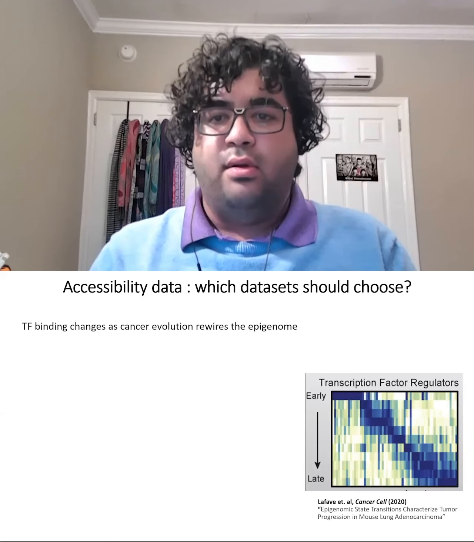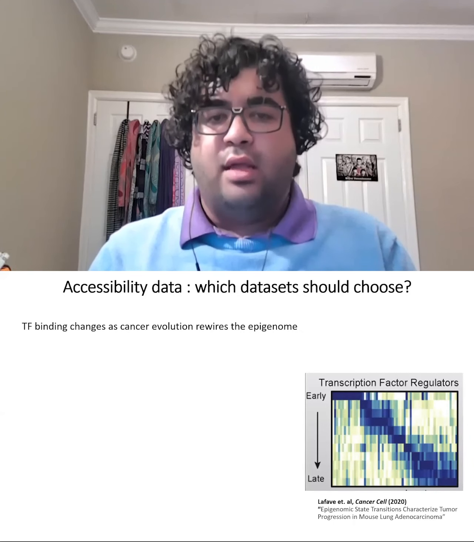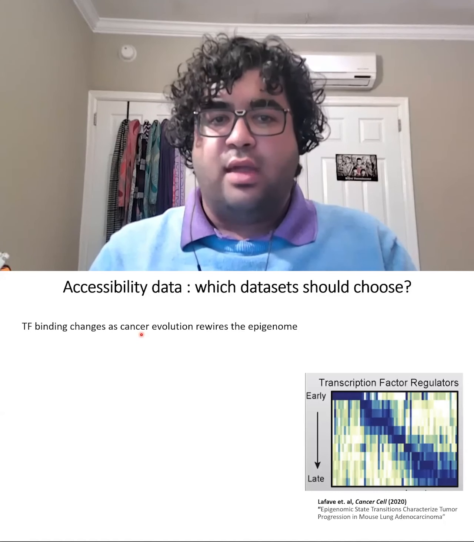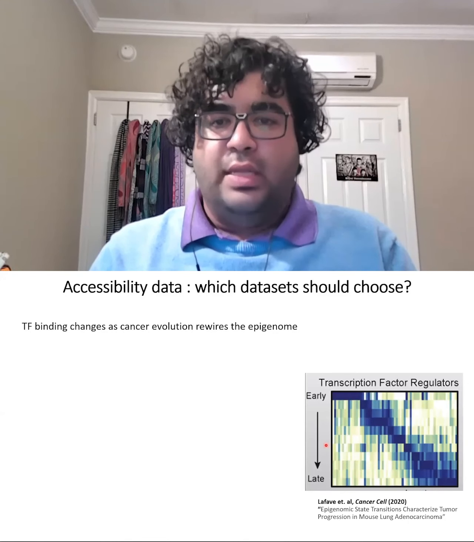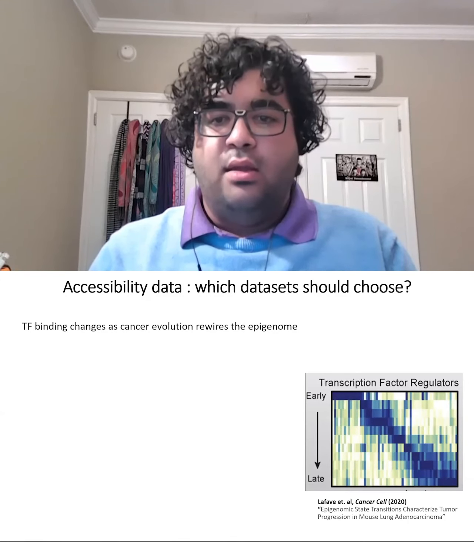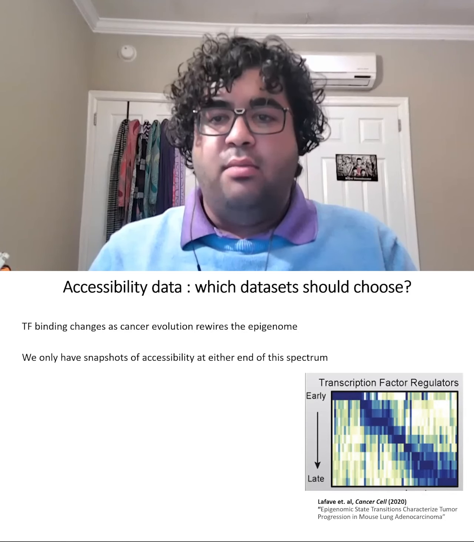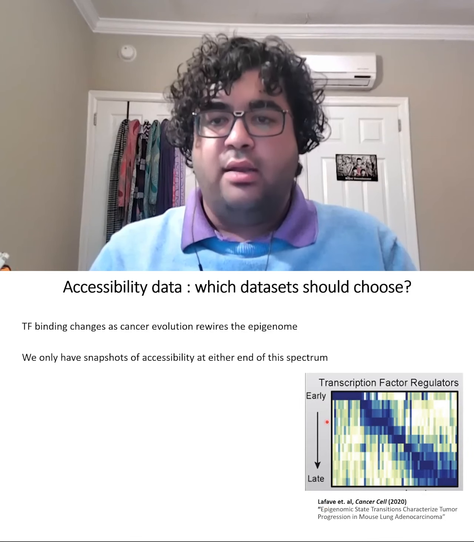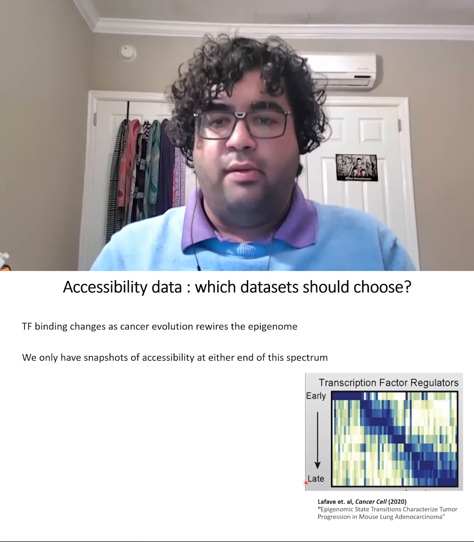This shifts the problem to deciding what the right accessibility data for a given case is. Several factors can contribute to this choice. Transcription factor binding evolves as the cancer evolves, shown here in this study. This means that accessibility in normal samples, which are tissues, and cancer samples is just a snapshot at either end of this process.